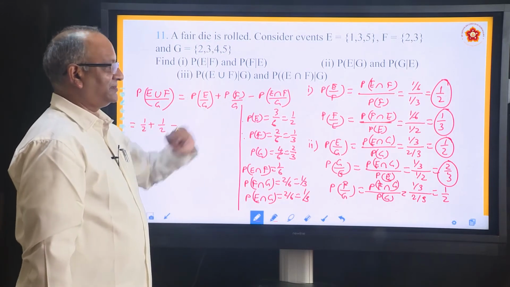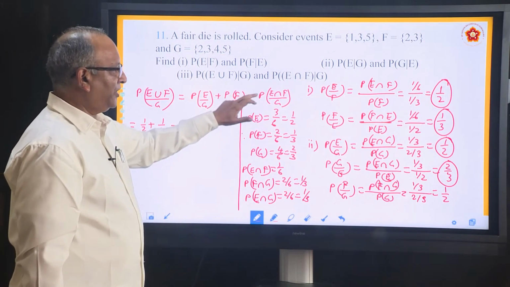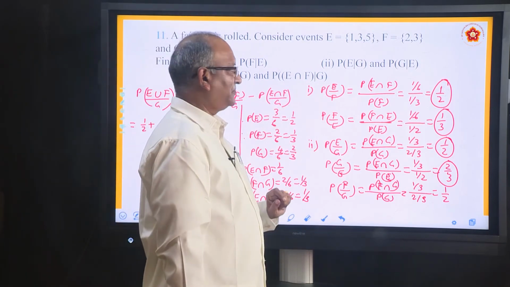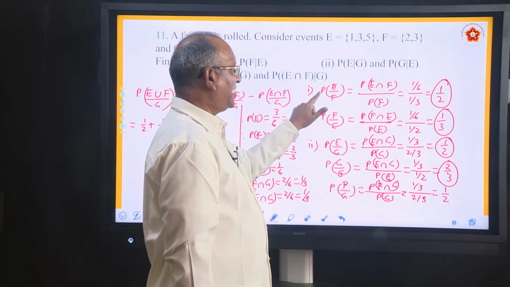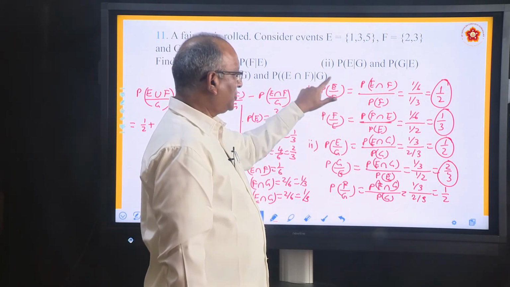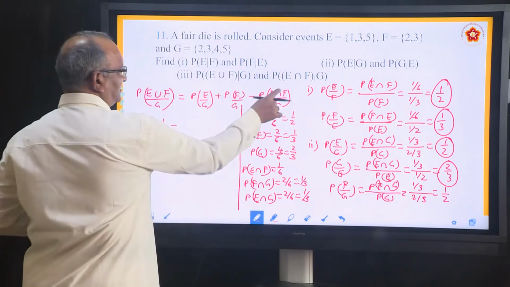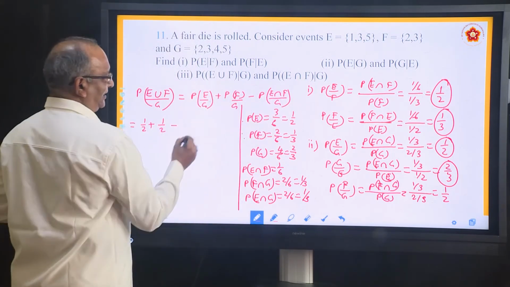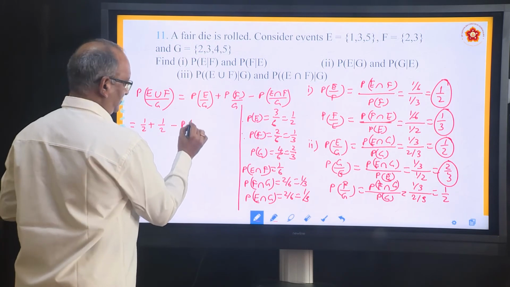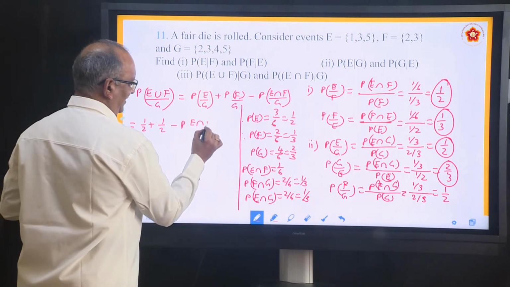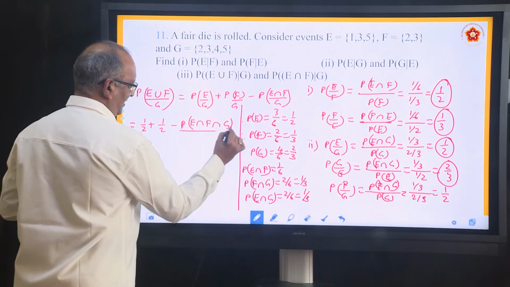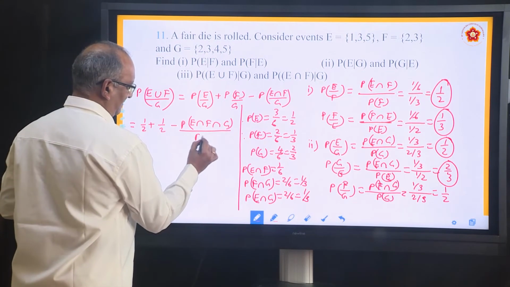How do you write this? In order to understand this, go back to this formula. How do you write P E by F? P E by F is P of E intersection F divided by P F. So use this formula to simplify this. So we will write it as P of E intersection F intersection G divided by P G.